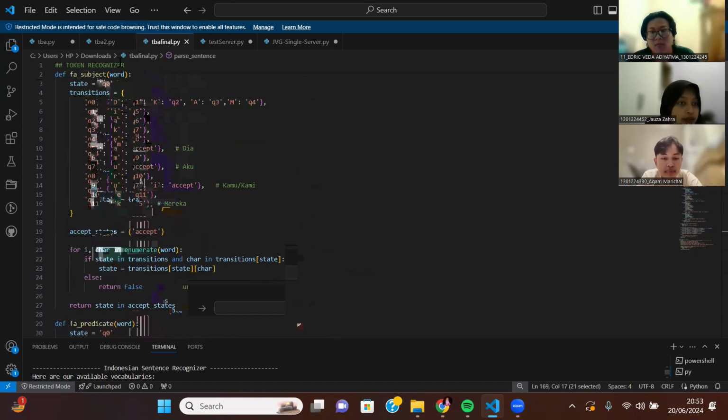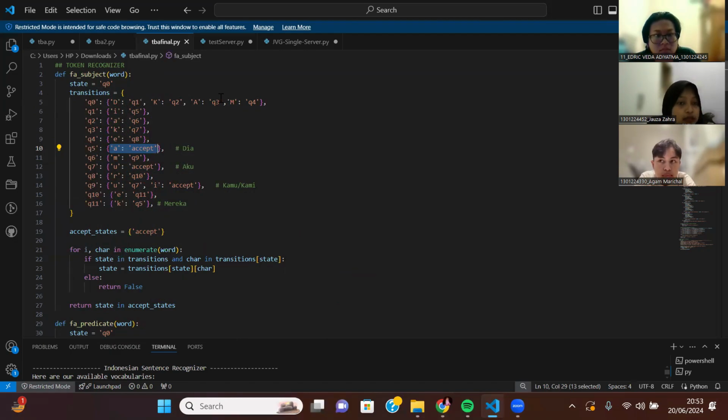Okay, this one is the token recognizer. As you can see here, we already defined the subject, which we have dia, aku, kamu, or kami, and mereka. Here, dia will go to here, D to Q1, I to Q5, and then Q5 here, A to accept the final state. And then for aku, you can see from here, and then go to Q3, which is this, and then go to the U, and then the final step, which is accept.